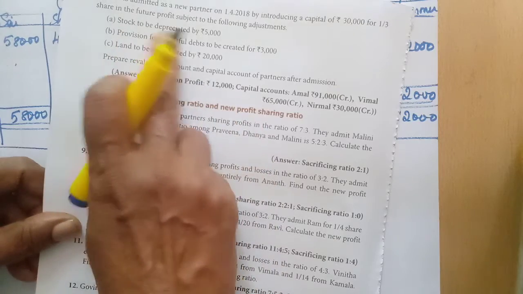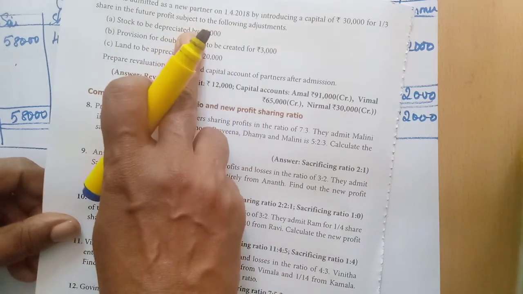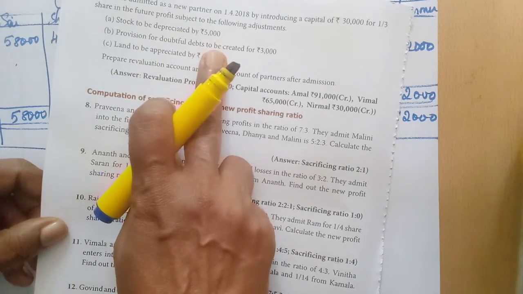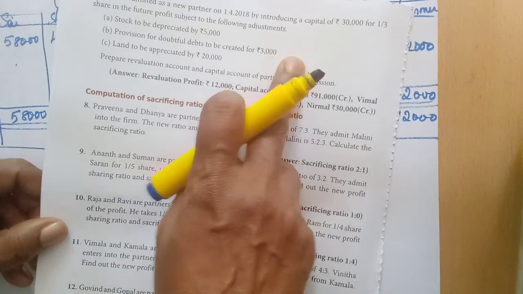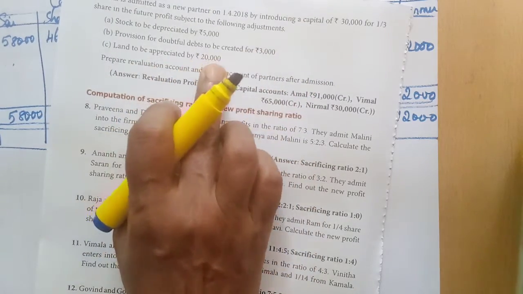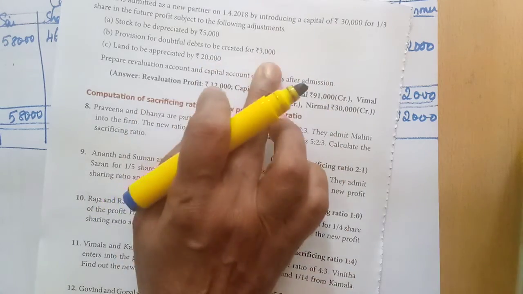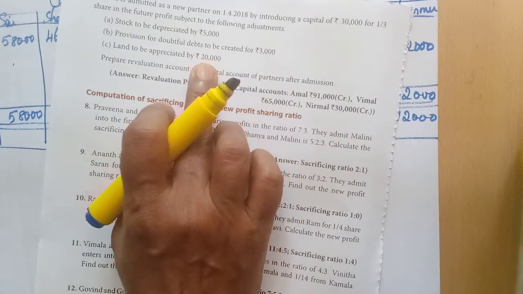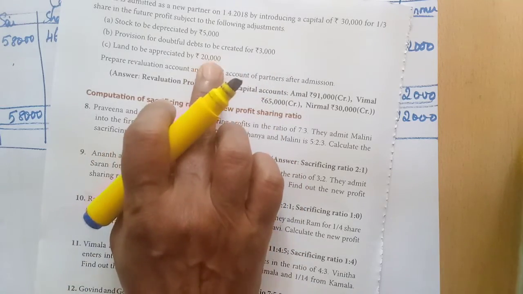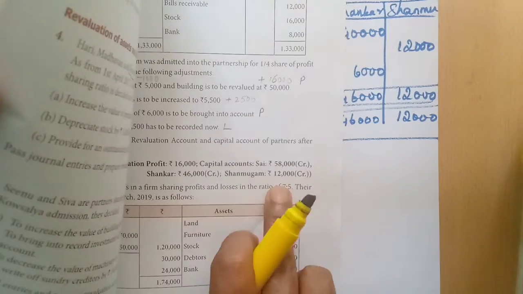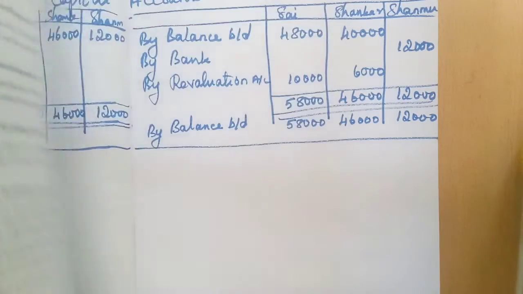Okay, stock depreciation is a loss item, so you have to write on the debit side of the revaluation account. Then provision for doubtful debt created, this is also a loss item, debit side you have to write. Then land appreciated, credit side. Then the difference, of how much we will get, 12,000 we will get, isn't it? That profit should be shared among the partners in the old ratio 7:5. Okay, 7:5 it is given here. That ratio you have to divide.